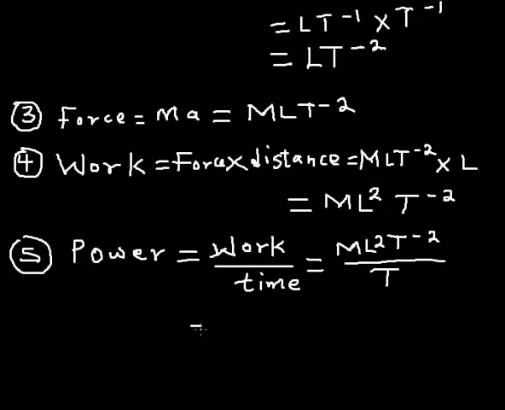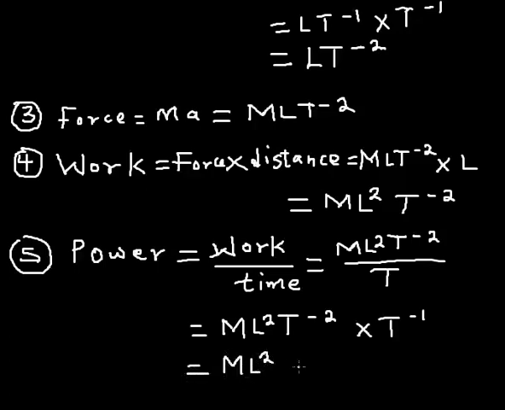It simply means that my answer is going to be M L square T raised to the power of minus 2, then times T raised to the power of minus 1. So this is going to be equal to M L square T raised to the power minus 2 minus 1, that is minus 3.